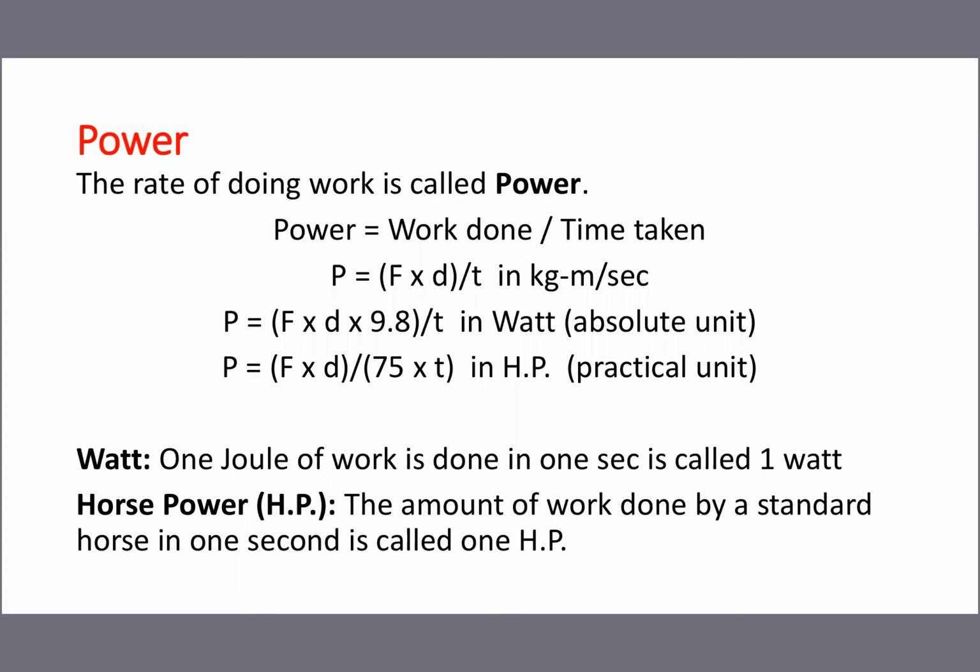Sometimes they may ask, what is meant by watt? What is the unit of power? Power we know is work done divided by time. So 1 joule of work done in 1 second is called 1 watt. Watt means power unit. So 1 joule of work done in 1 second is called 1 watt.